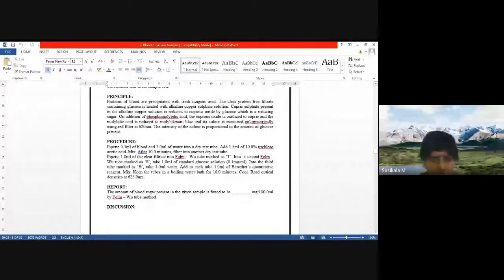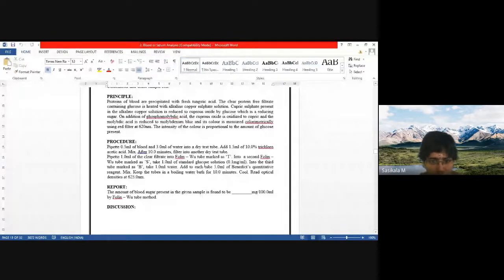Then that filtrate of 1 ml should be taken in the Folin tube, and you need to mark it as test. Okay, and in the second Folin tube you have to take 1 ml standard glucose solution of concentration 0.1 milligram per ml. 0.1 milligram represents 100 microgram per ml. How much concentration of standard you need to take? 100 microgram. 0.1 milligram per ml is to be taken. Okay, and into the third tube marked as blank, take 1 ml water.